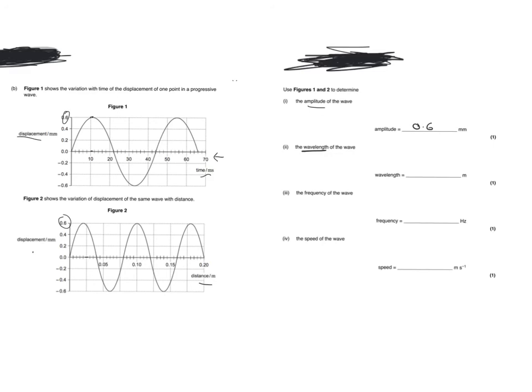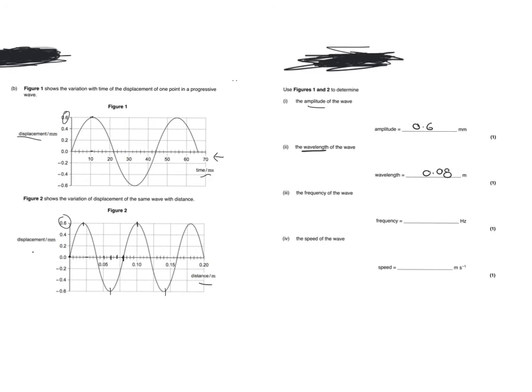I'll pick a point from here to here, or you can do it from here to here, or from here to here, depends what you prefer. In this case it is 0.05, 0.06, 0.07, 0.08 meters long.